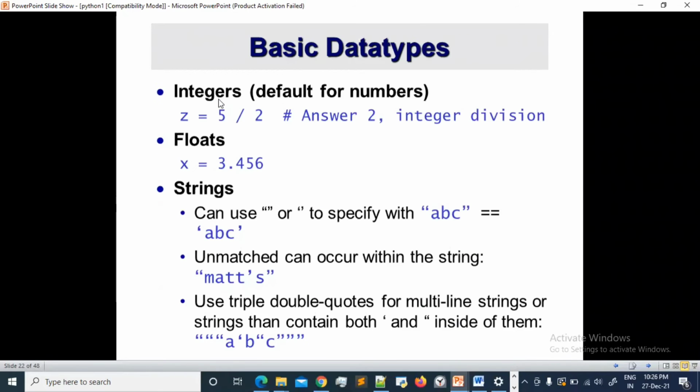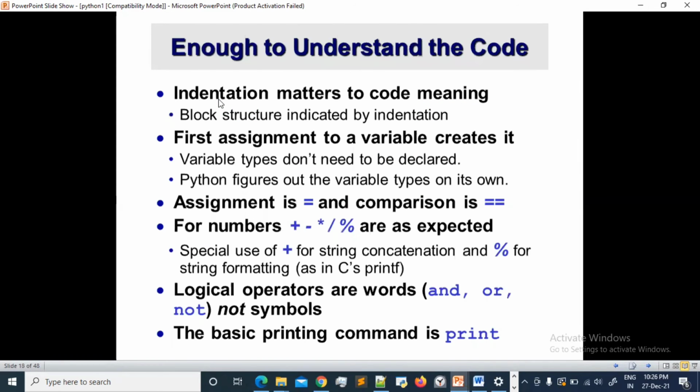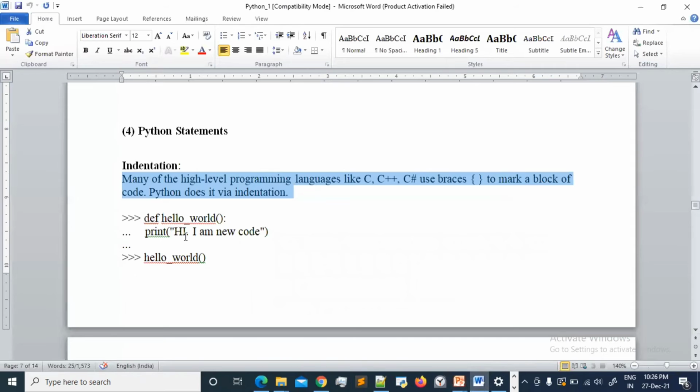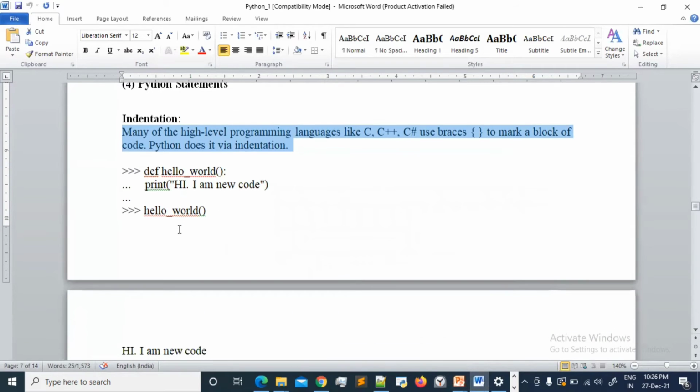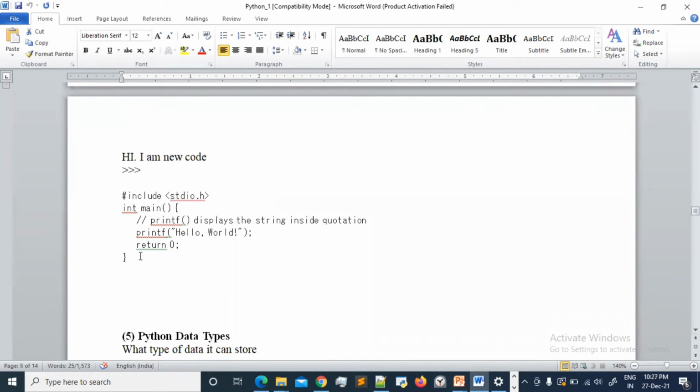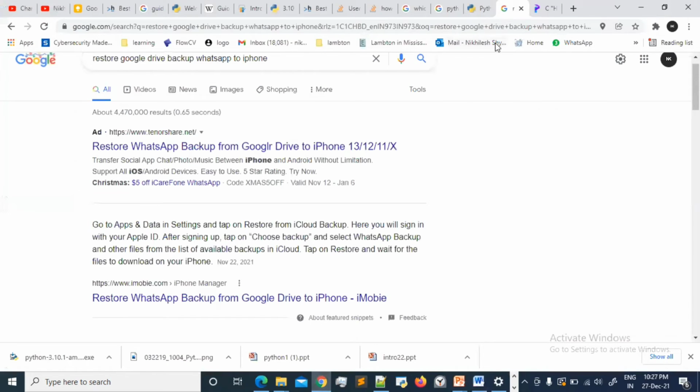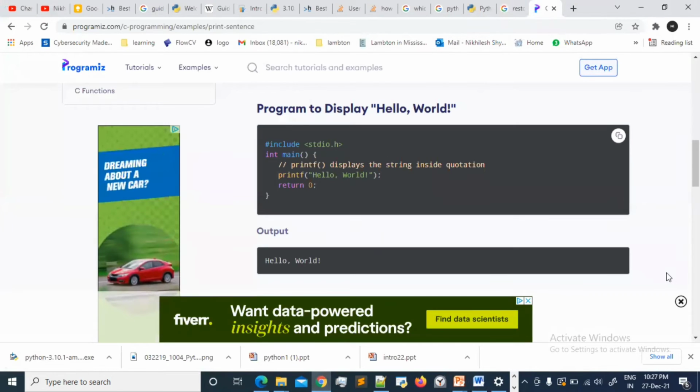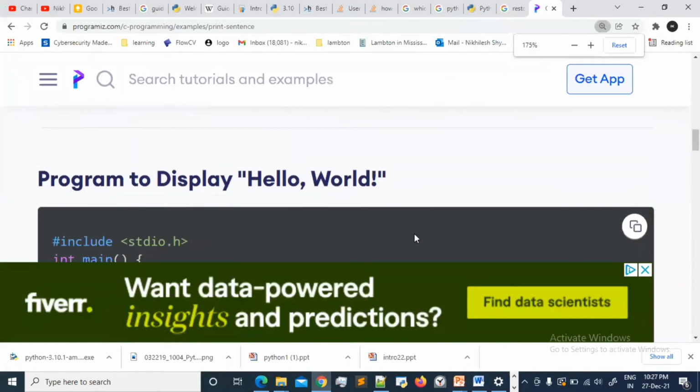Now, indentation. Indentation is really very important. Let's see the C code. C language code basically looks like this. It's a hello world program.